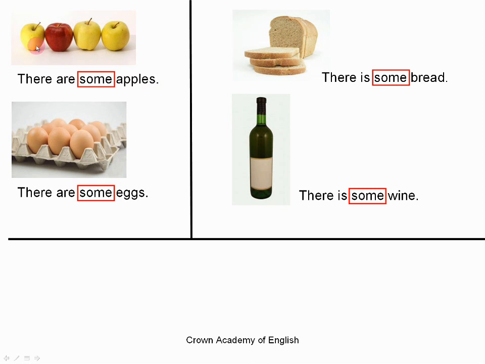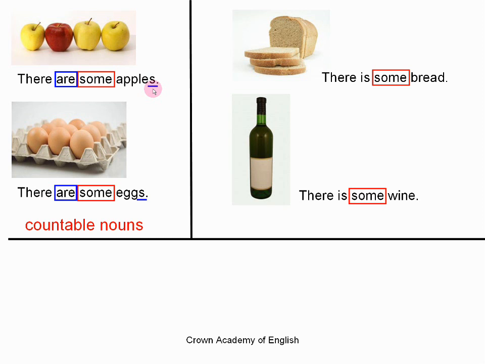There are several apples, and so the verb is in the plural. There are, and the noun is in the plural. Apples, with a letter S. And it is the same for eggs. There are some eggs, with an S at the end.